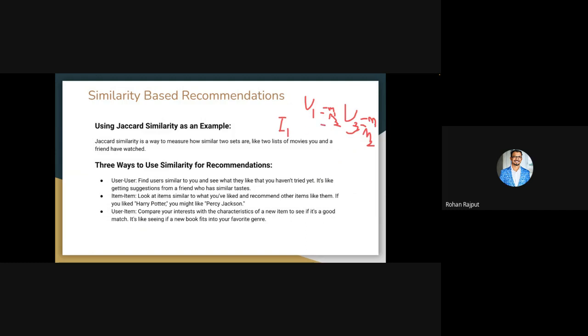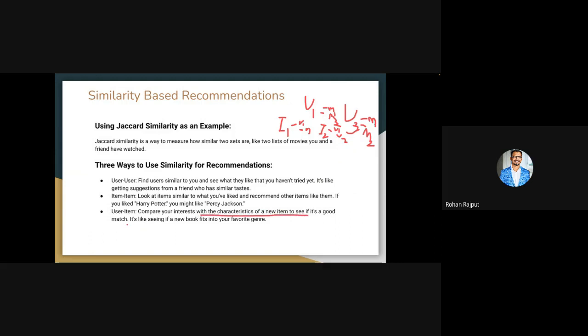Similarly, we can do item similarity. You have item one, item two. You know that this item has been watched by user one, user two, user three, and user one and user two both watched this. So you can also recommend this item to user two. This is again item similarity, because here you are finding a similarity between item and item. And third is very simple, user-item similarity, where you compare the interest with the characteristics of a new item.